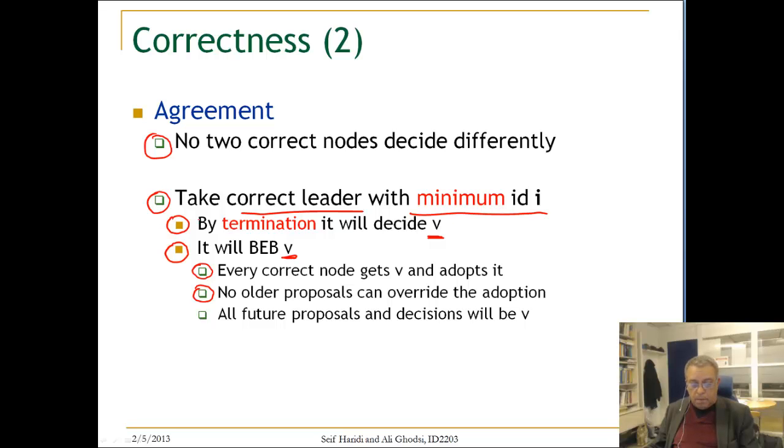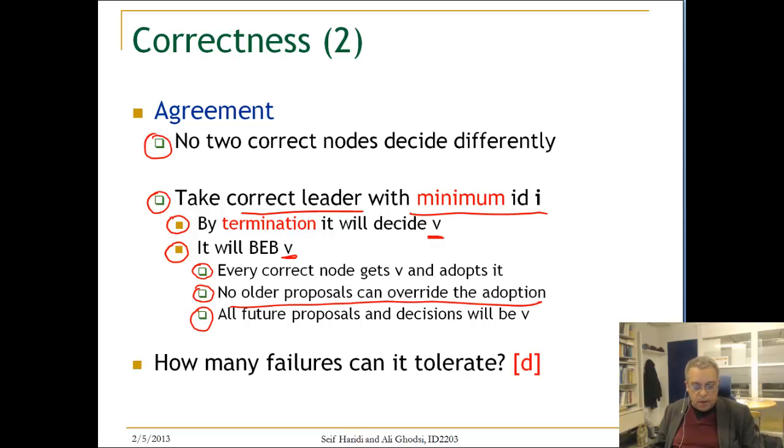We also know that no older proposal can override this proposal because of the proposal number scheme that we have. And if that is true, all future proposals will have the same value. And that gives us the agreement property.